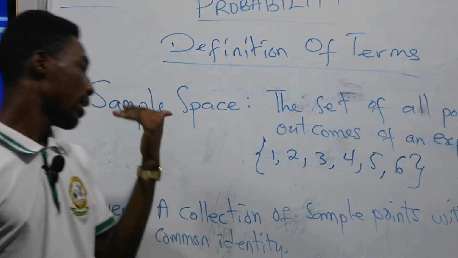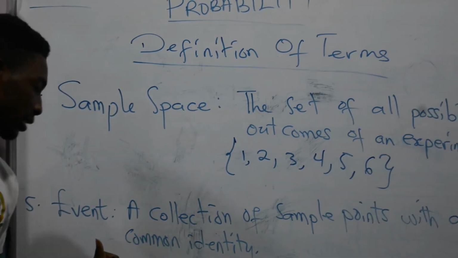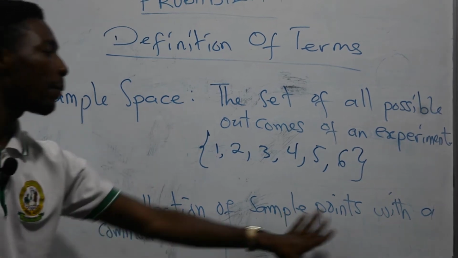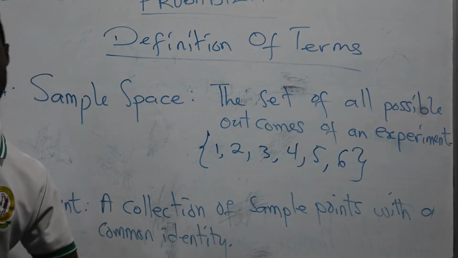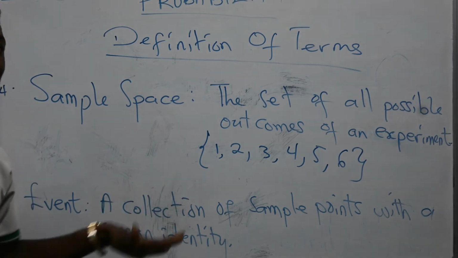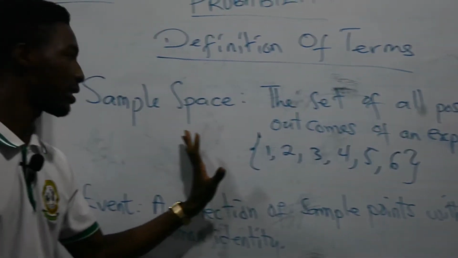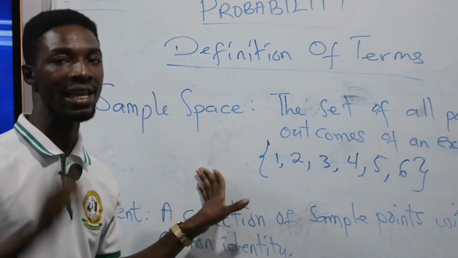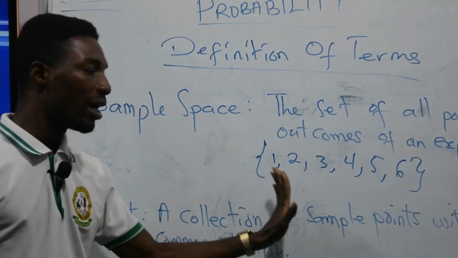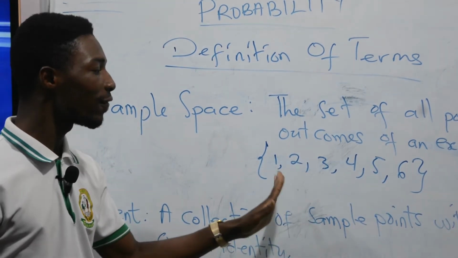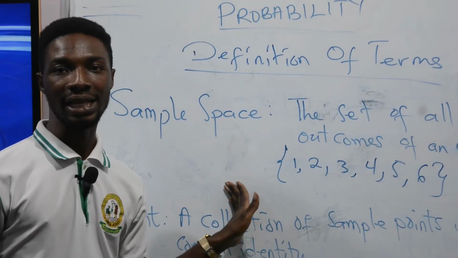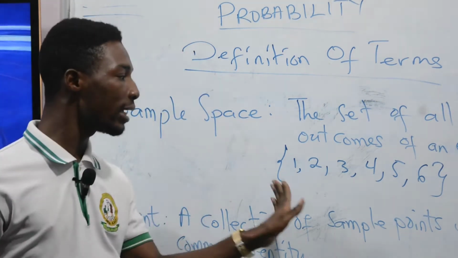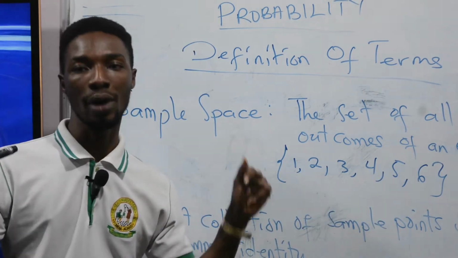Let's move on to the next terminology, event. An event is a collection of sample points with a common identity. So to get an event, you take your sample space. For example, this is the sample space for throwing a die once. Let's take an event of getting an even number. The event is also a set, and it should contain points in the sample space that have a common identity.